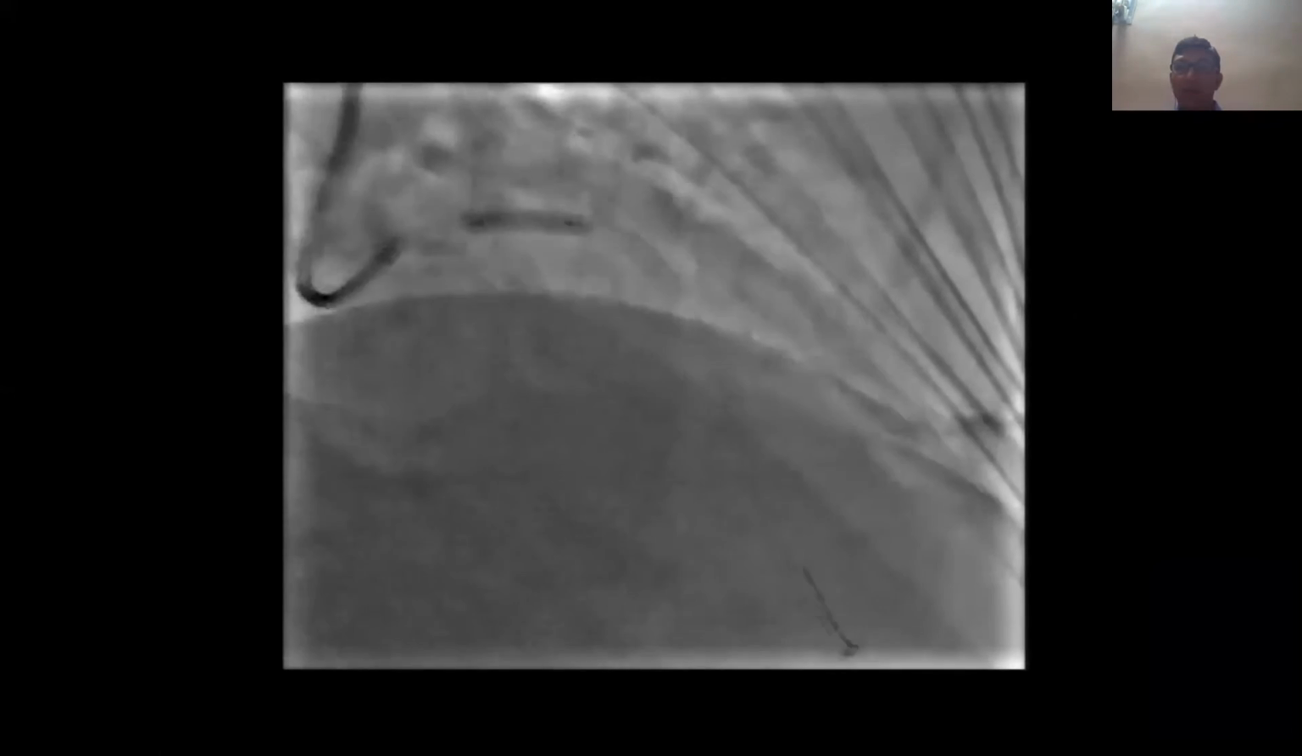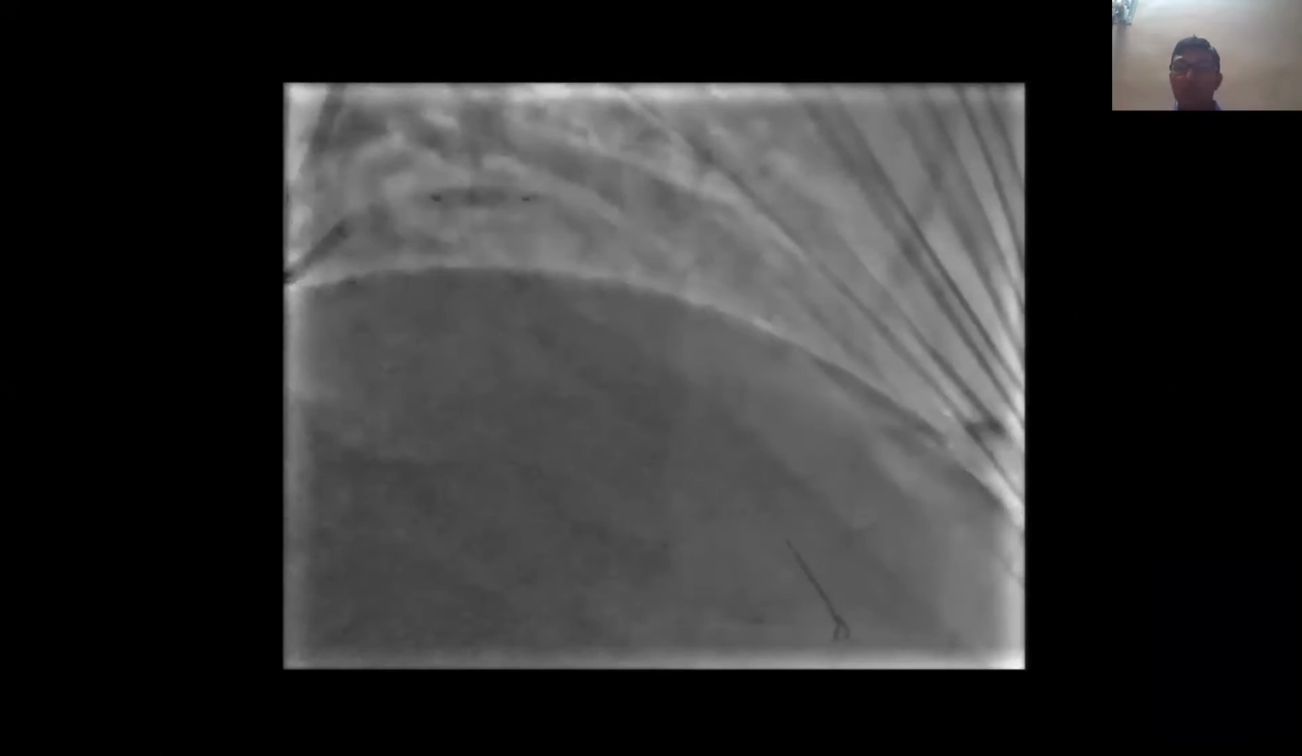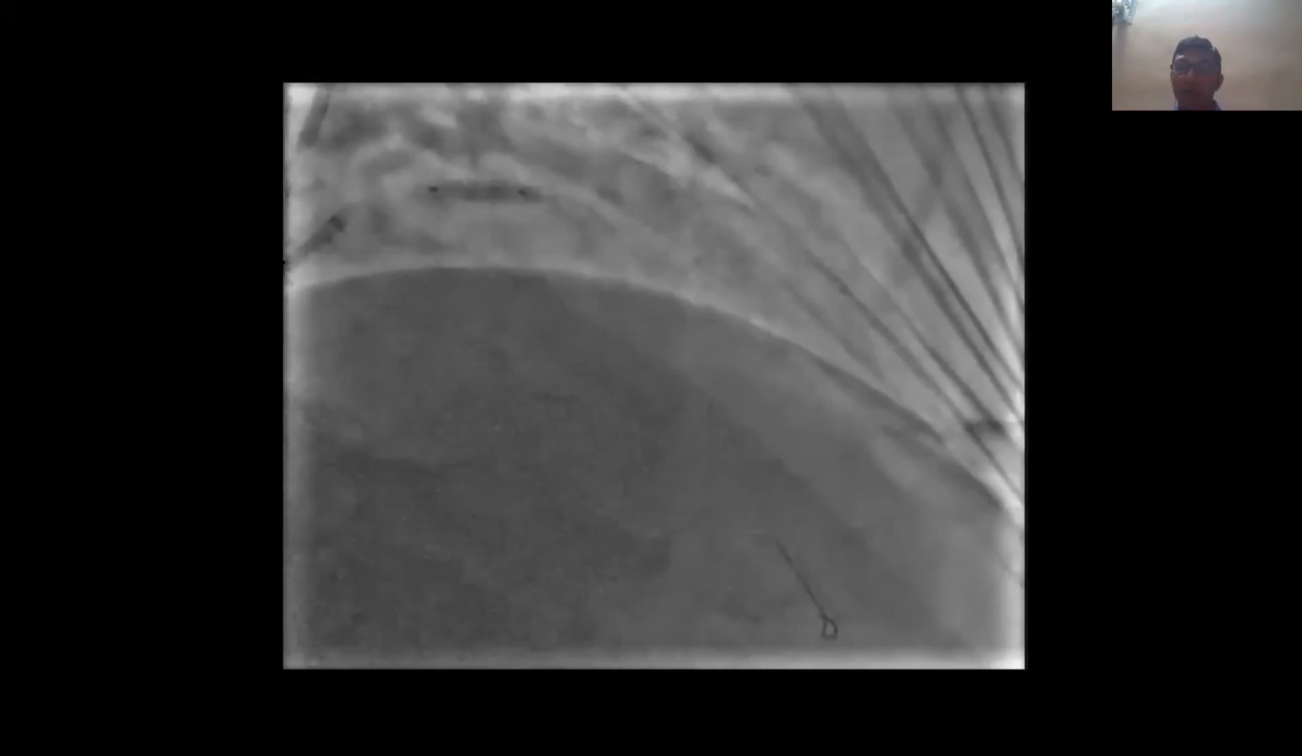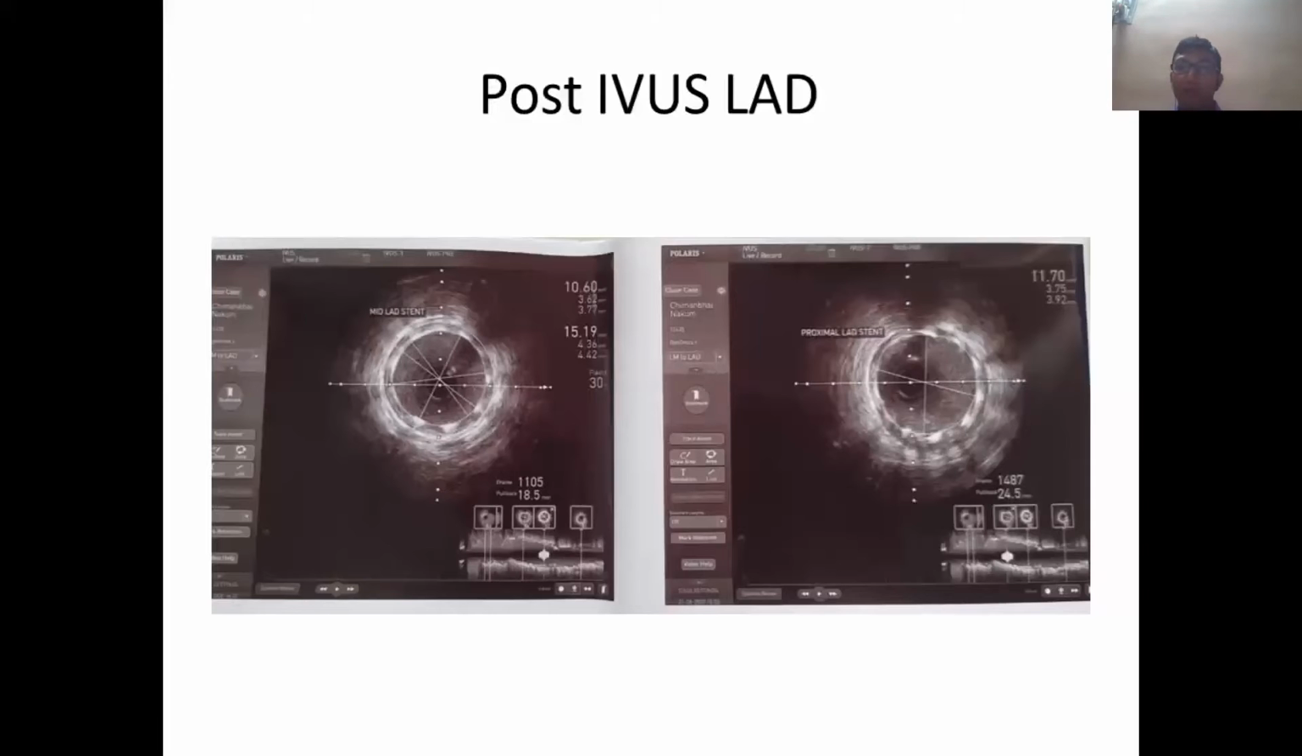And then we did post dilatation. We know that LAD distal was around 3.8, so we directly took a 4 mm NC balloon, 4 by 12 mm, and did post dilatation at 12 to 14 atmospheres. And this is the post IVUS shoot. We can see that the proximal and mid LAD stent is well apposed.